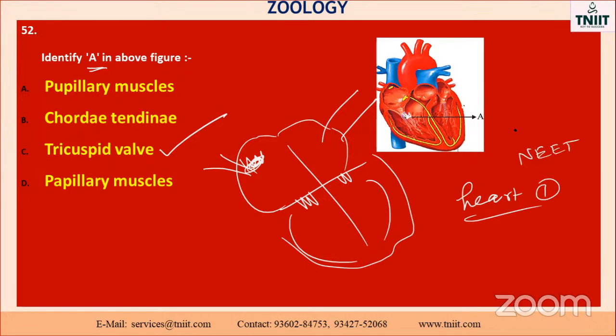Sometimes they may ask these questions. Second also very, very important. Which one is the longest sound? How many minutes is there? Whether it be opening of valves or closing of valves. Whether it be right auricle or left auricle, right ventricle or left ventricle, like that. These are the parts. How the oxygenated blood enters inside, how the deoxygenated blood goes outside, those things also. You must note it down, my dear students. That is very, very important.